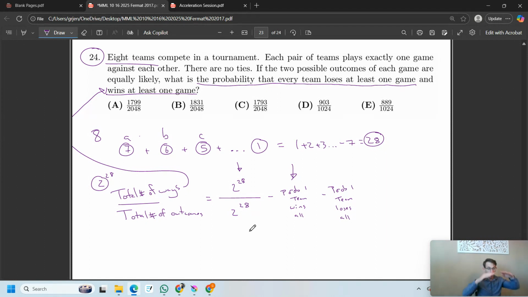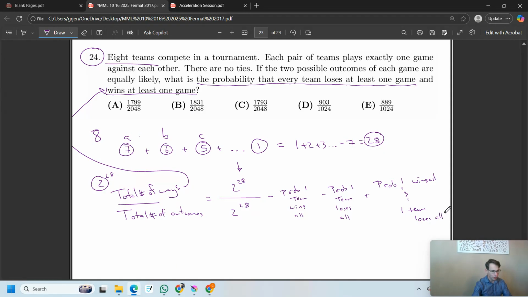But a team could win all their games and then a team could lose all their games, and those cases have been double counted here, right? We would be counting that in that pile and in that pile. We'd be counting them in both piles. And we don't want to count them twice. So what do we do in this case? Let's remove them from the double removal by adding them in. Probability one team wins and one team loses all.